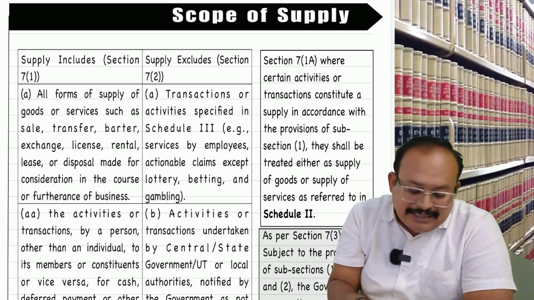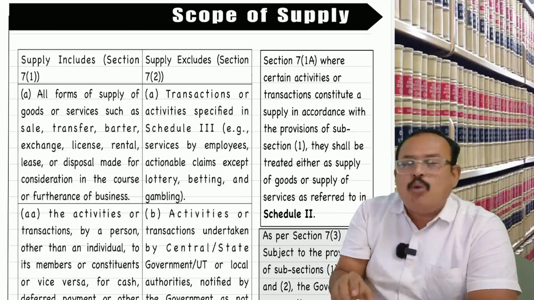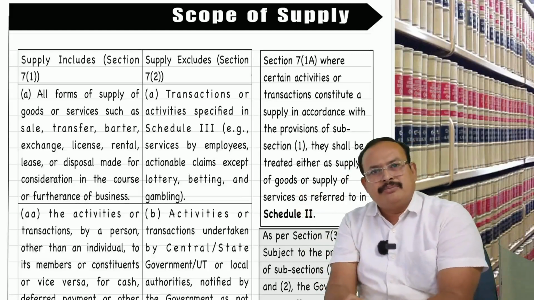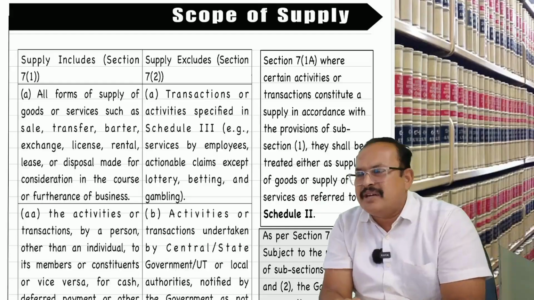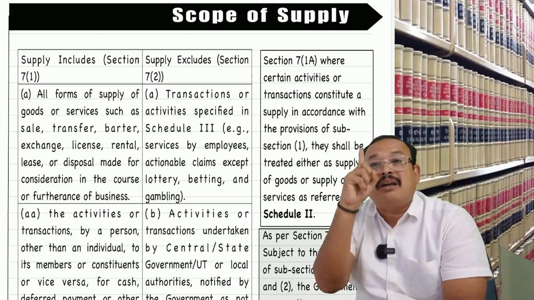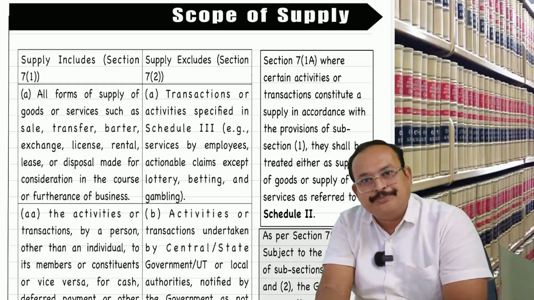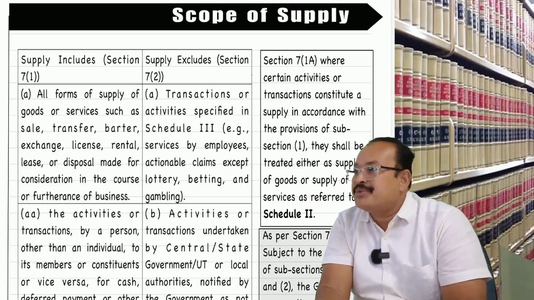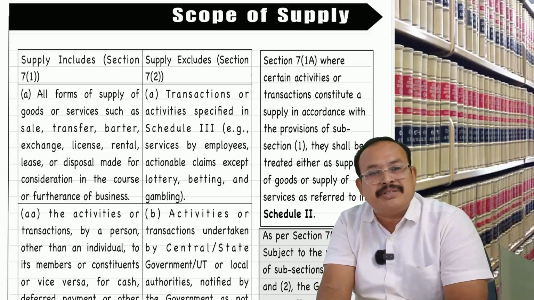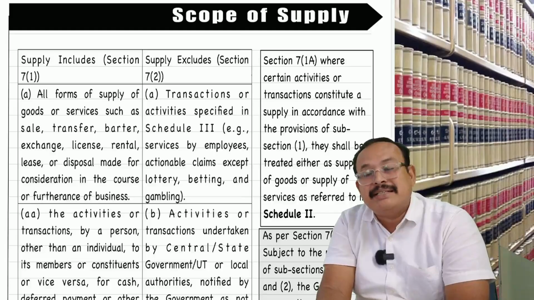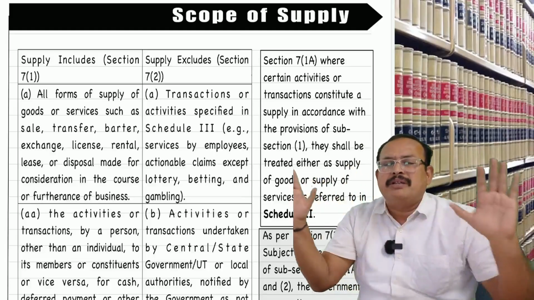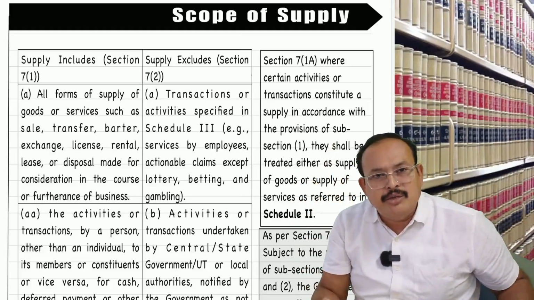But this as is, where is basis, one needs to understand. Unless you are aware of as is, where is basis, you cannot go for the exam of September 25. There is a circular for this, as is, where is basis. This circular I am presenting, listen to me, in a simplified manner. Just look at my forehead, you will understand it.